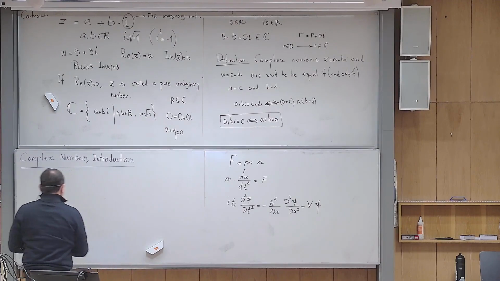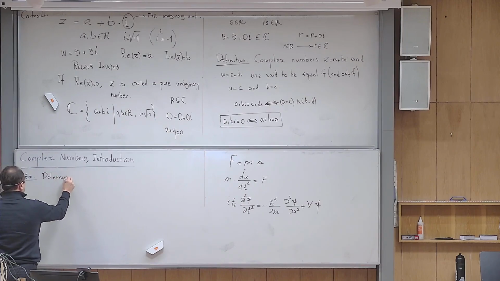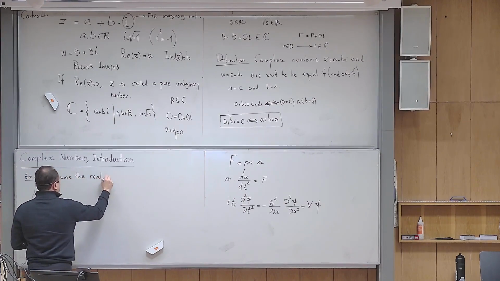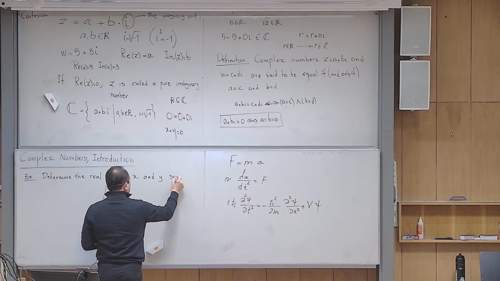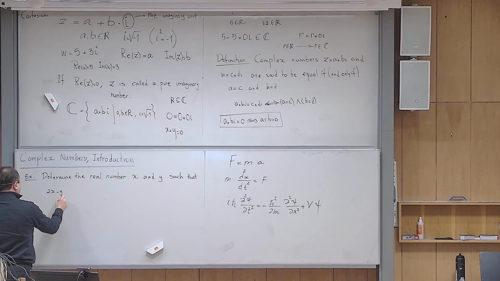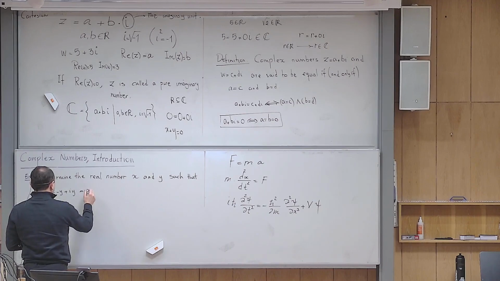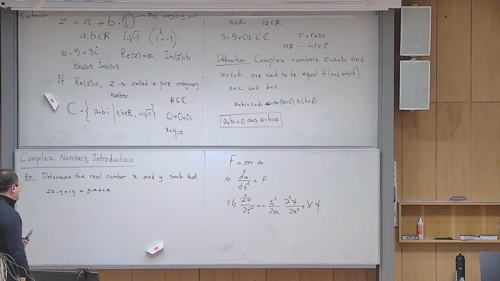Example: determine the real numbers x and y such that, I don't know, for example, 2x minus y plus iy is equal to y minus x plus ix.